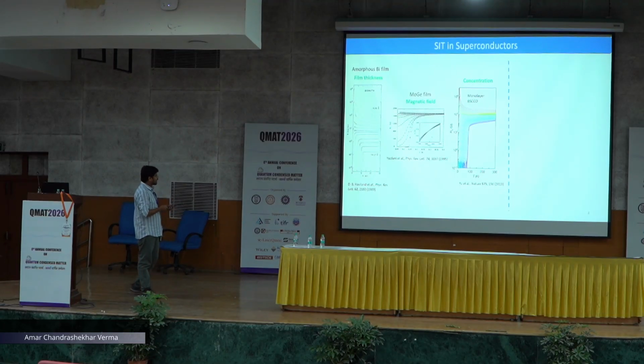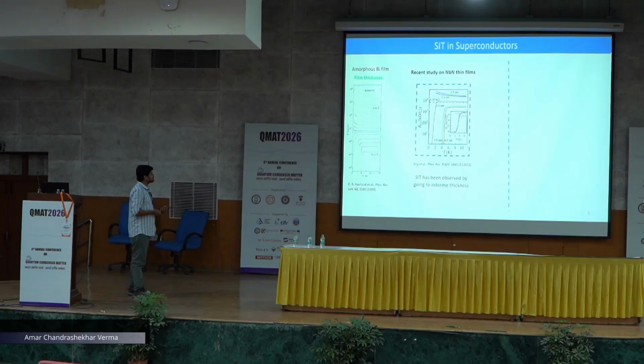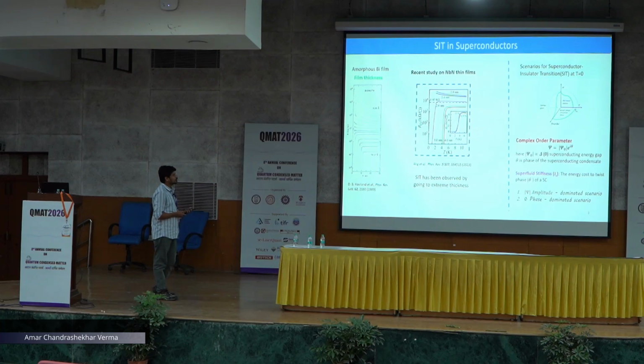Another example is of NbN. Since I am working on NbN, recently on NbN also such kind of phase transition has been seen, and this is seen by going to very extreme low thickness, high disorder. So, why is this so important? What are the scenarios for superconductor to insulator transition? We all know that a superconductor has a complex order parameter which has an amplitude and a phase. Here one has to note that the phase gives rise to another energy scale, which is superfluid stiffness, which is the energy required to twist the phase of the condensate.